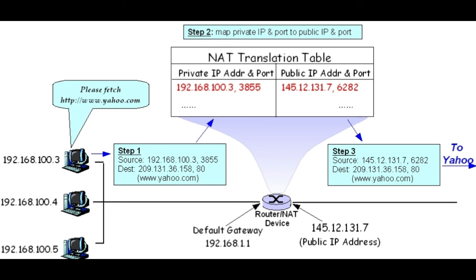What is the difference between interior and exterior neighbor gateways? Interior gateways connect LANs of one organization, whereas exterior gateways connect the organization to the outside world.